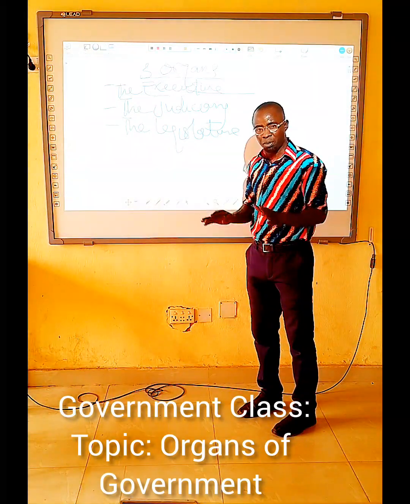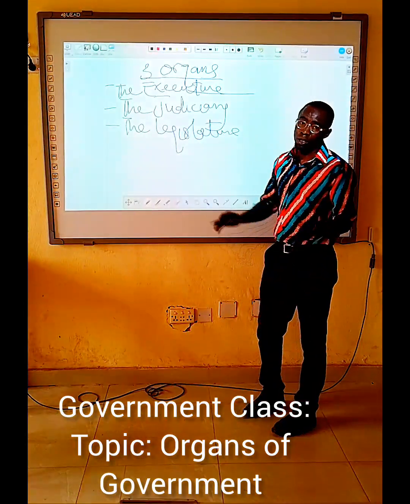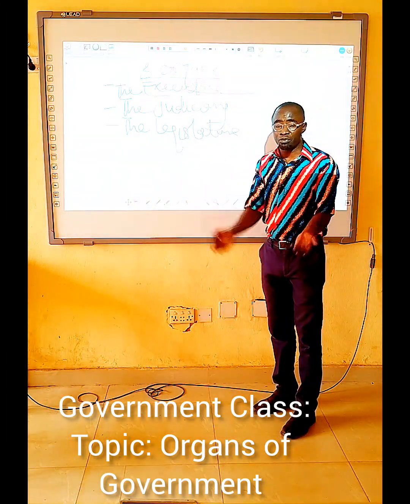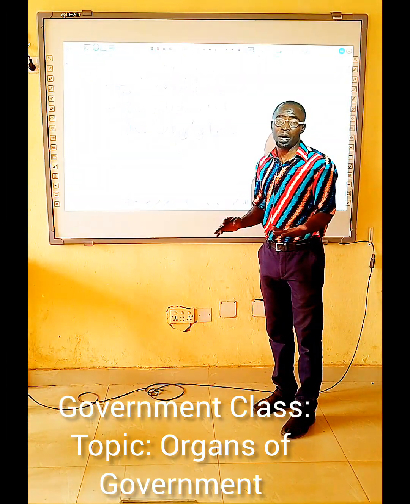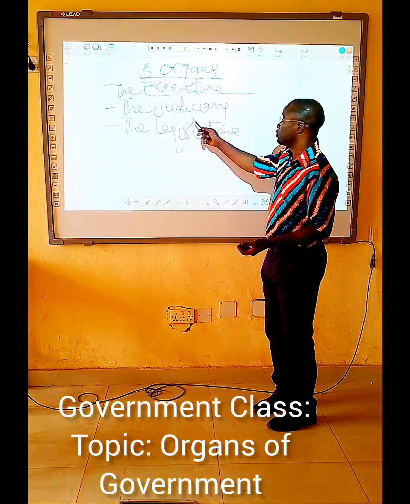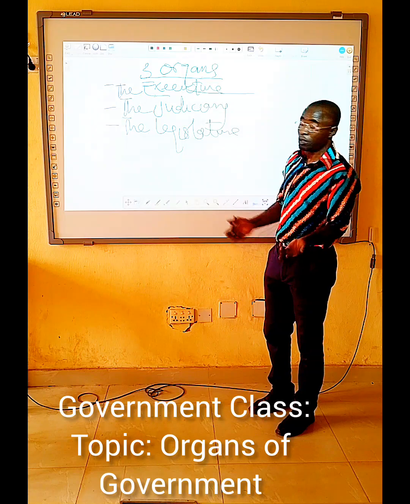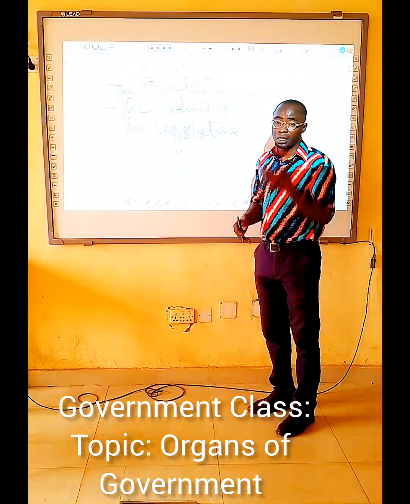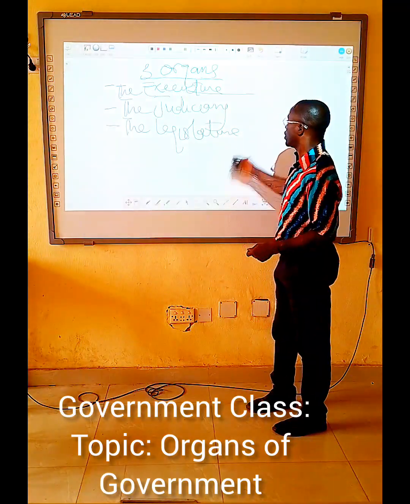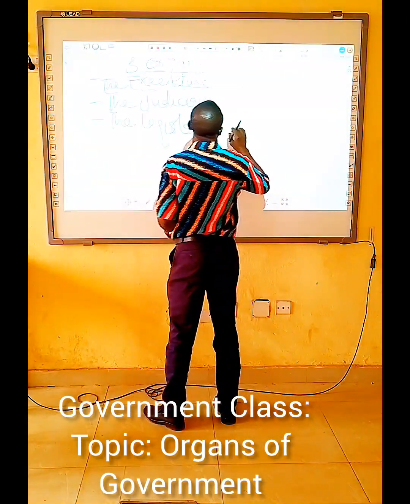So we are still going deep on this, but just to give us the preamble of what these three organs are all about. We have the executive, they formulate the executive policies, the government policies. Then the judiciary, they interpret what the law says, and they preside over judgment. Then the legislature, they make law for the country. So let's take it one after the other.